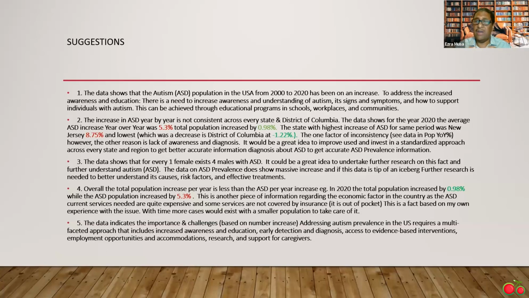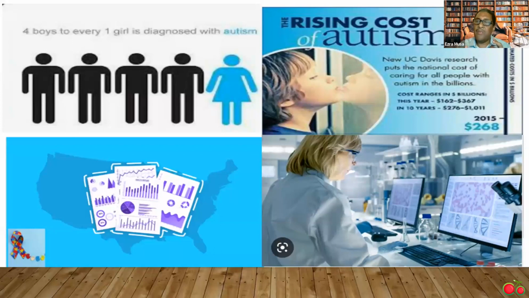Some highlights in the data show a consistent increase in ASD prevalence, with a higher increase in 2008 due to a change in diagnostic criteria. The increase is not consistent across every state, and there is a need for a standardized approach to improve accurate diagnosis and prevalence information. The data also show a higher prevalence of ASD in males compared to females, at a ratio of 4:1.